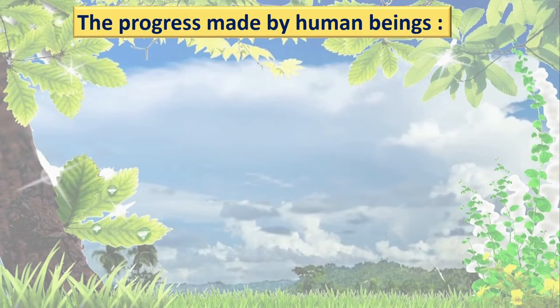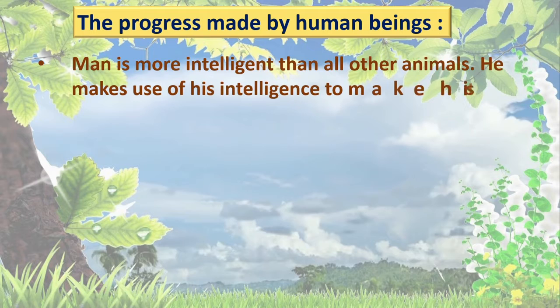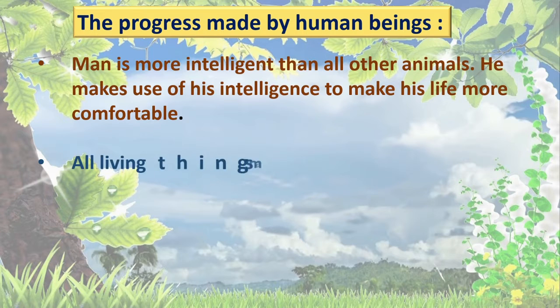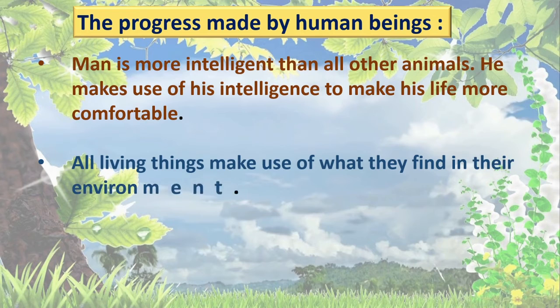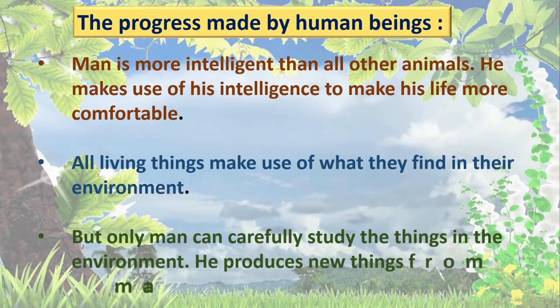The progress made by human beings. See here, man is more intelligent than all other animals. He makes use of his intelligence to make his life more comfortable. All living things make use of what they find in their environment, but only man can carefully study the things in the environment.